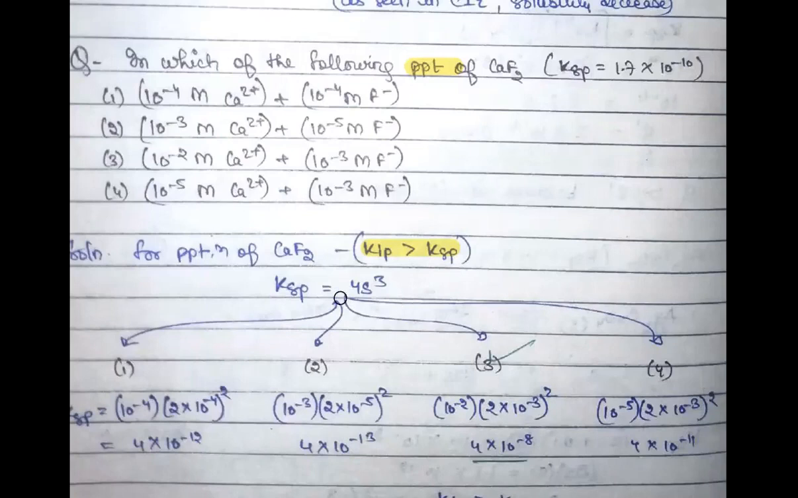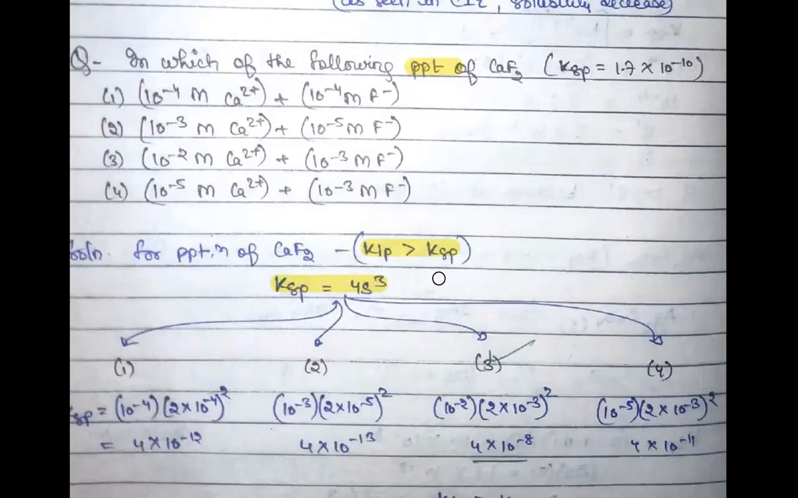So let us try to see. So again, what kind of a salt is this? This is AB2 type of salt. So its KSP will be 4s cube, right? Now what is your S over here? So for first, S is coming from calcium ion, so this is 10 to the power minus 4.